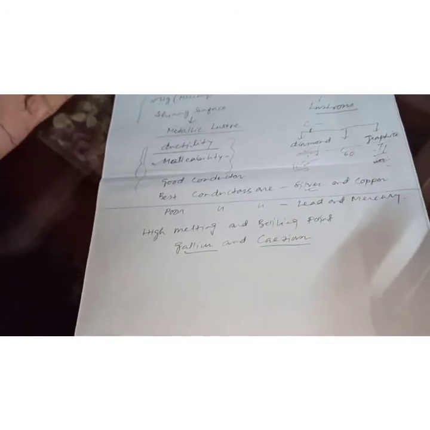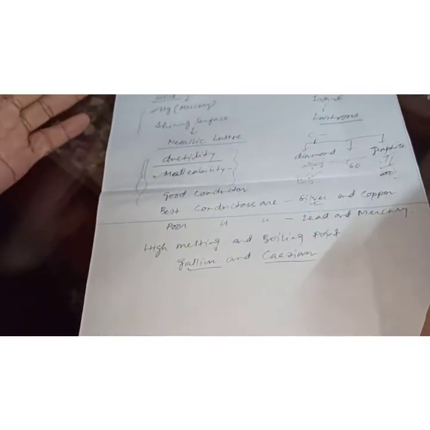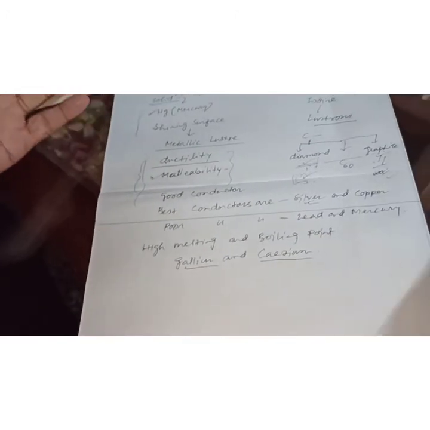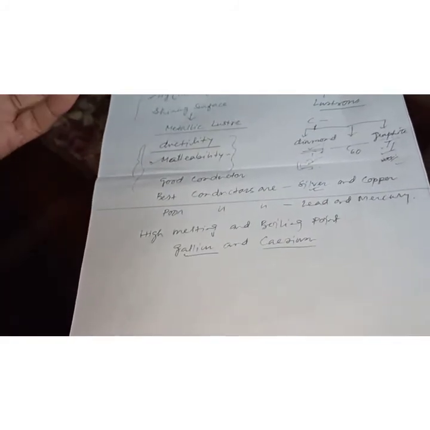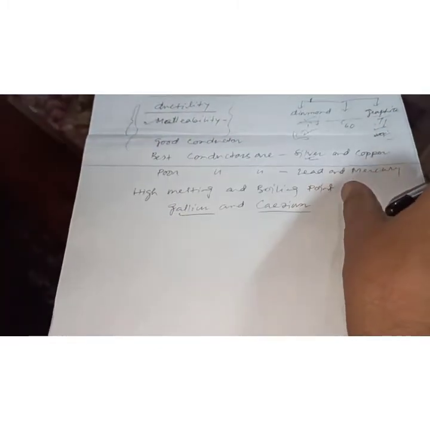Now this question may come like this: mention two alkali metals. We can write easily, that is lithium, sodium, and one more I am going to tell you, that is potassium. Write two characteristics of these types of metals. They are soft, they can be cut with a knife. Also you can write the electronic configuration, that is the valence electron, and low density and low melting points. These characteristics you can write easily.